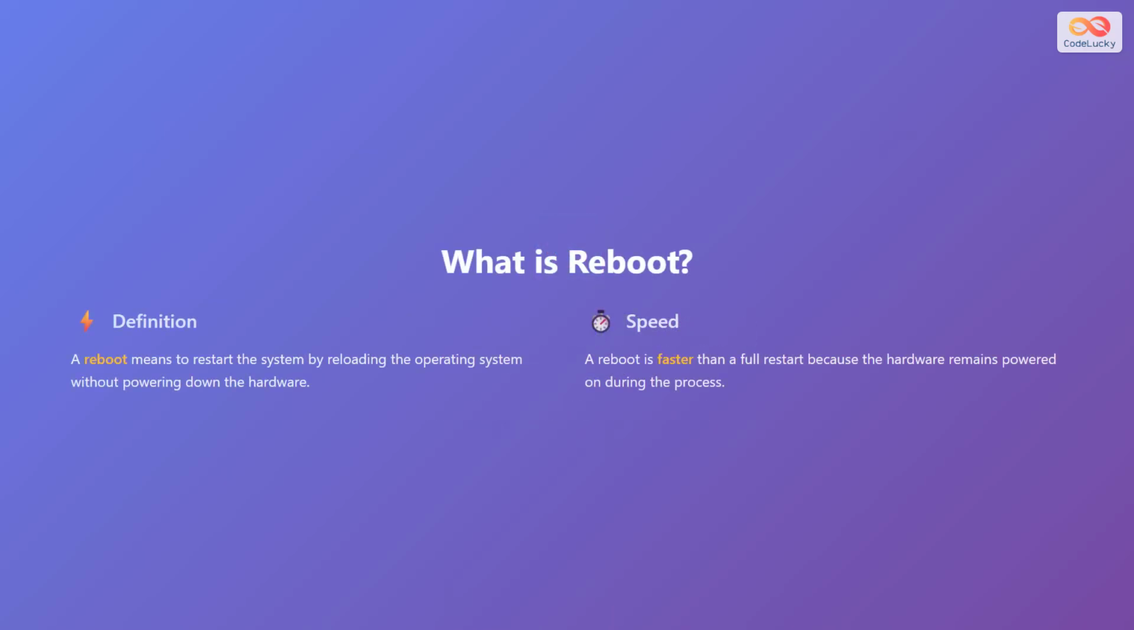A reboot means to restart the system by reloading the operating system without powering down the hardware. When you reboot, the computer stays powered on, but the software restarts. This is a faster process compared to a full restart because only the operating system is being refreshed, not the entire hardware.